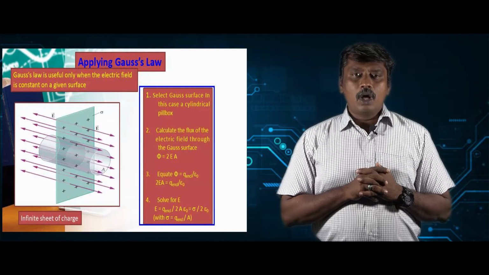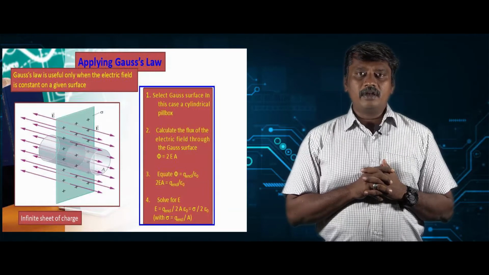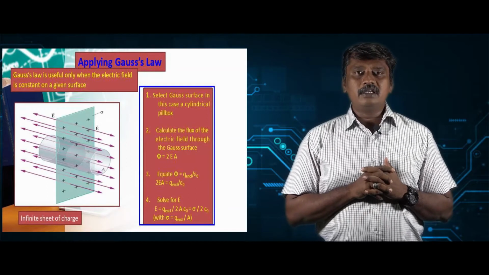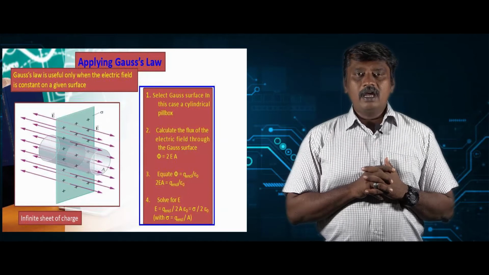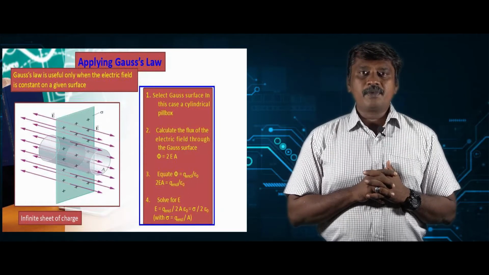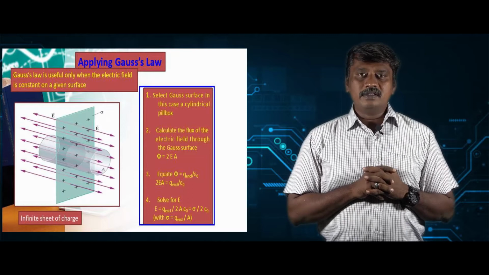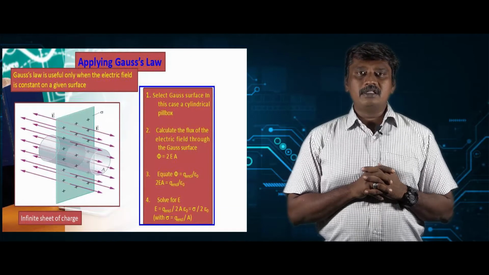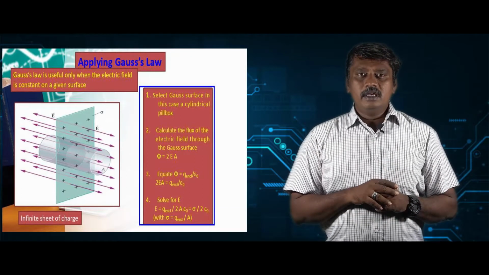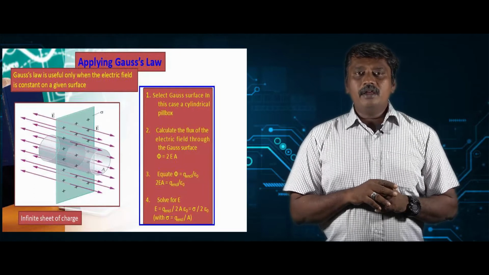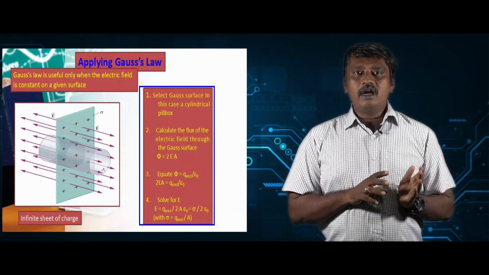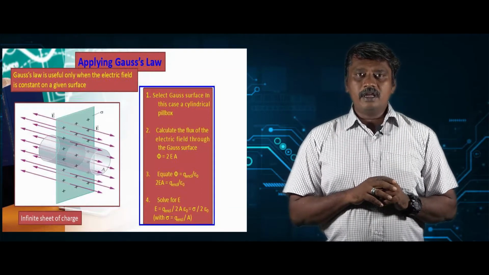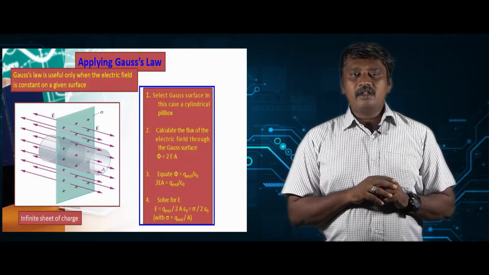Now we can see how we can apply this Gauss law to find the electric field. To know about that, consider an example. Let us consider an infinite charged plane sheet which is positively charged, and sigma is the surface charge density. In this case, construct a Gaussian cylinder which is an imaginary surface. The axis of the cylinder is perpendicular to the charged plane sheet. This Gaussian cylinder is crossing through the charged plane sheet, and half of the cylinder will be on one side and half of the cylinder will be on the other side. The two plane caps on either side of the cylinder will have a surface area, that is A.